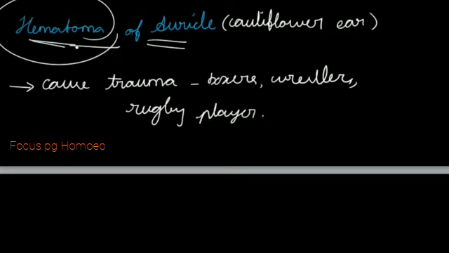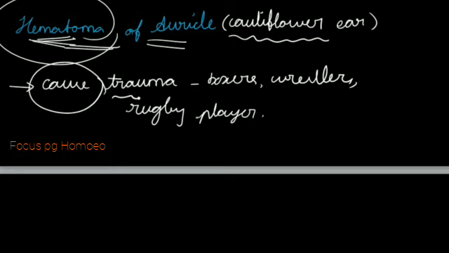So this is regarding the hematoma of auricle, which is also known as cauliflower ear, and this is indicating the blood is collected between the auricular cartilage and the perichondrium of pinna, and the main causation is trauma seen in boxers, wrestlers and rugby players. Okay.